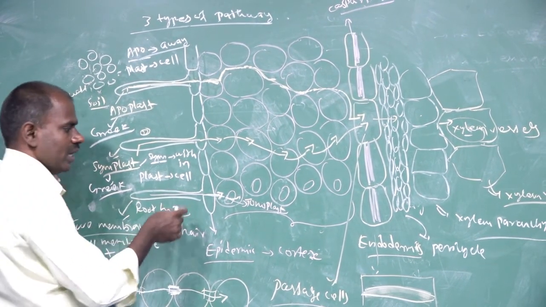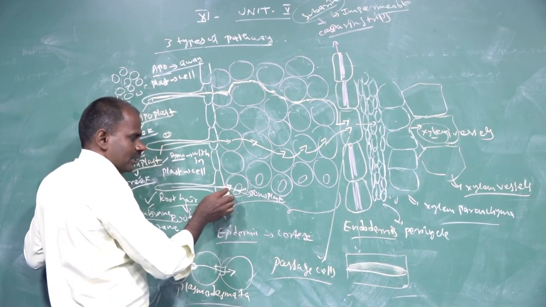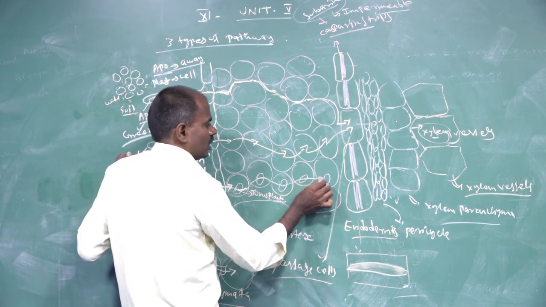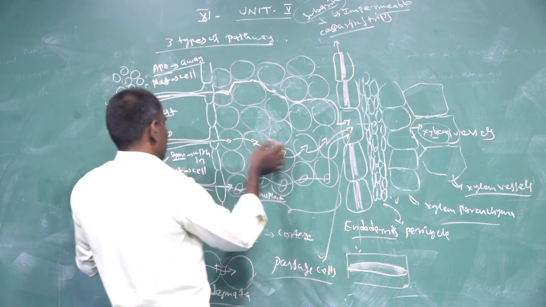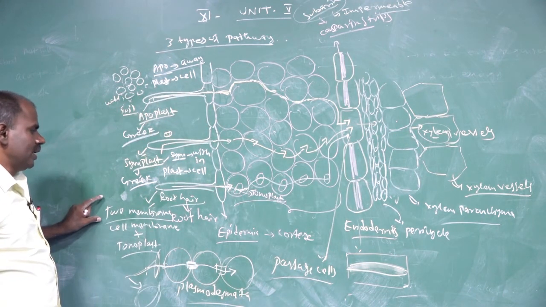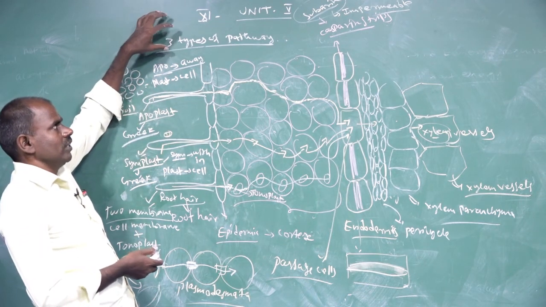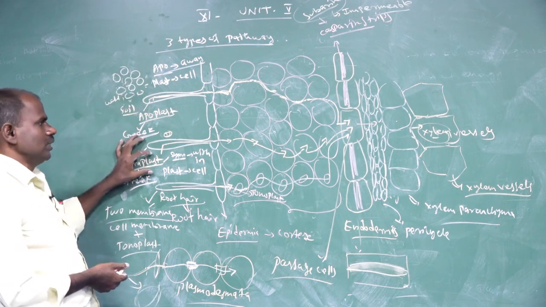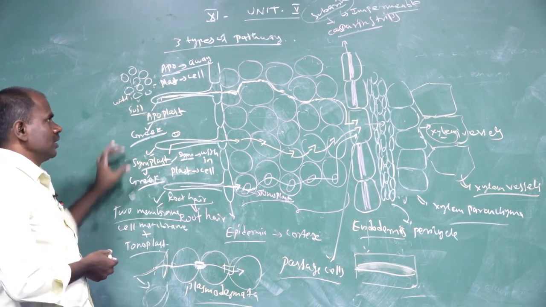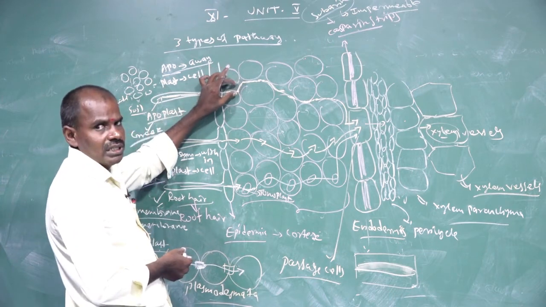Water molecules move from the root hair zone and epidermal zones through the cell wall, the cytoplasmic region, the cell membrane, and the tonoplast, reaching the xylem vessel. That process is called the transmembrane system. There are three types of pathway: the first is the apoplast pathway, the second is the symplast pathway, and the third is the transmembrane or vacuolar pathway. In the apoplast pathway, water moves through the cell wall and intercellular space.